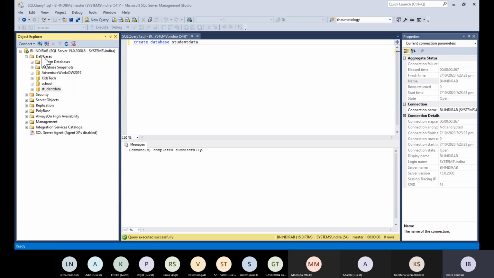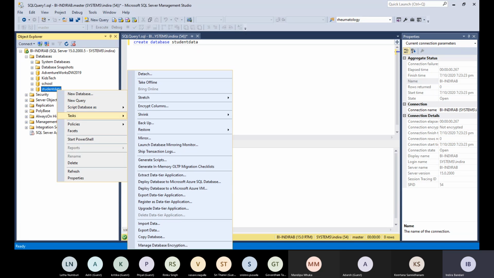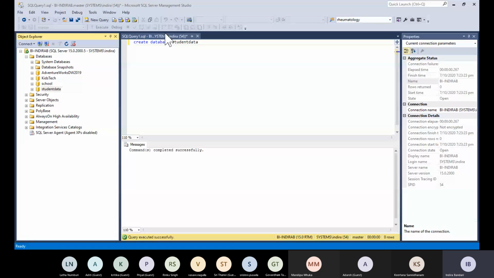Okay. So everyone who has created the database, right click on the newly created database and go to tasks. Student data is my newly created database. Inside the tasks you will have import data. Okay. So click on that. You will be seeing this one. Is everyone able to see this one?